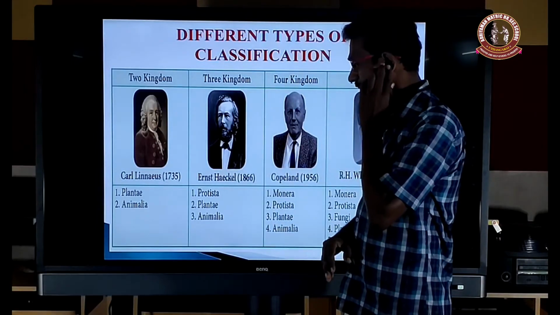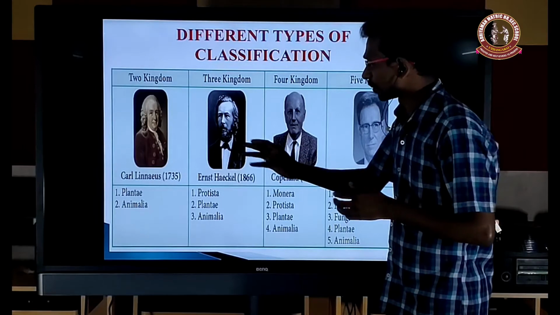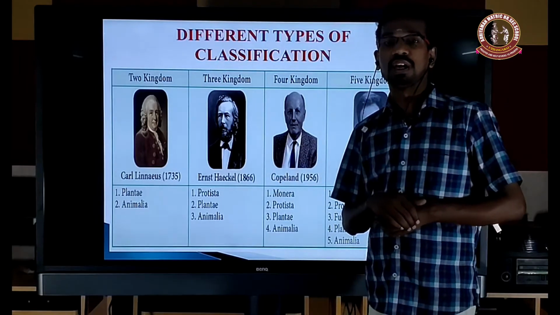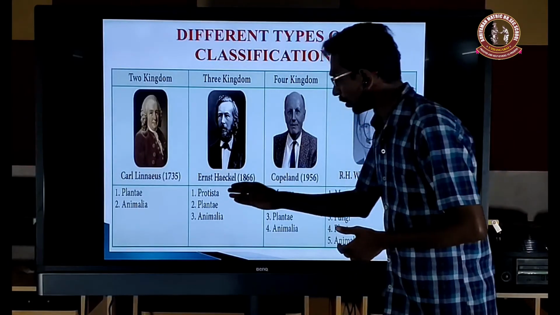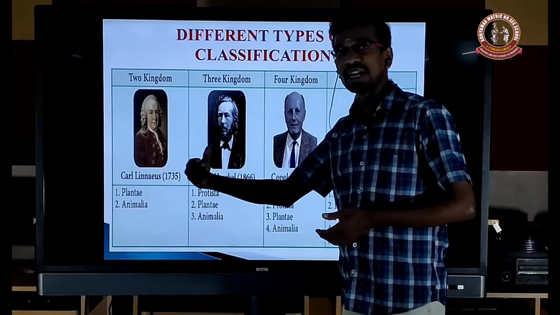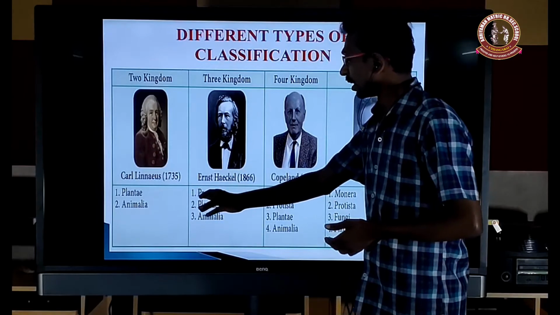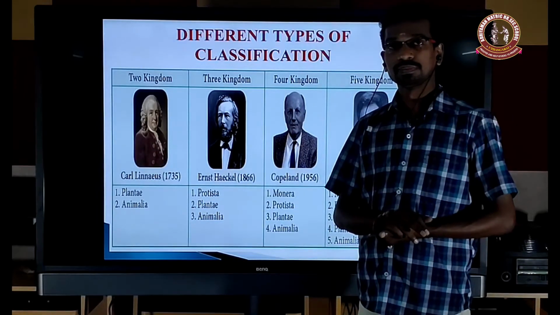Then the 3 kingdom classification is the first one to separate Protista, the unicellular organisms, from both Plantae and Animalia. They gave a special place, that is the kingdom Protista.